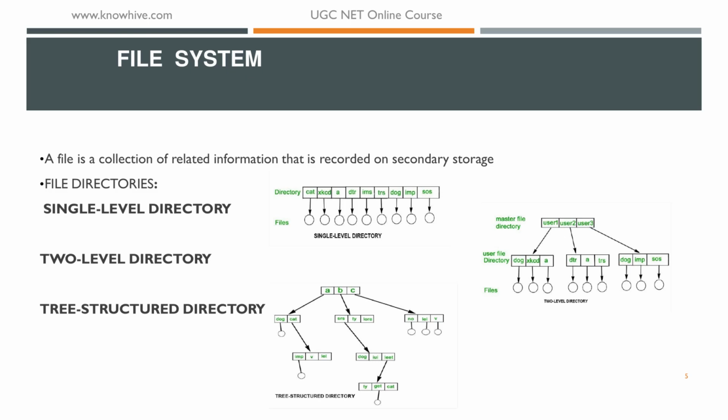In the two level directory, a separate directory is maintained for each user, and the path name locates each file. Different users can have the same file name, and searching is efficient in this method.